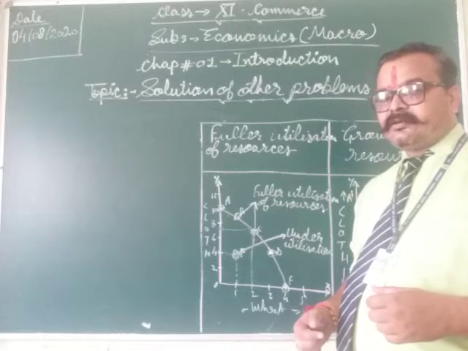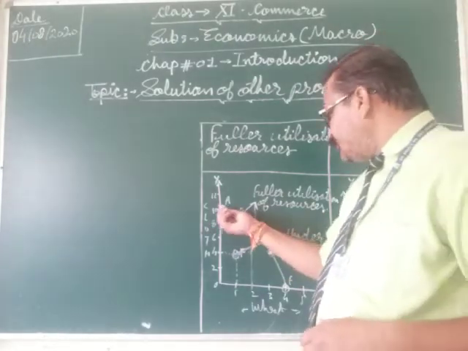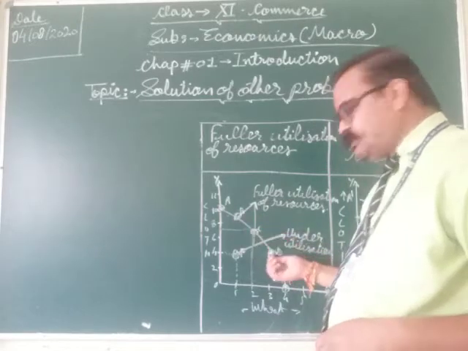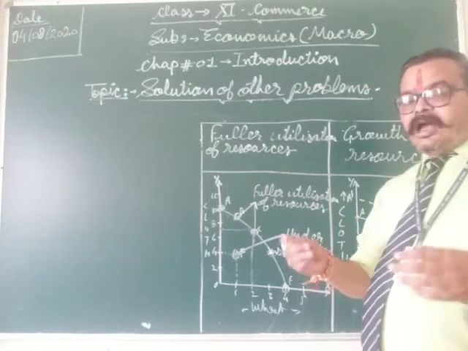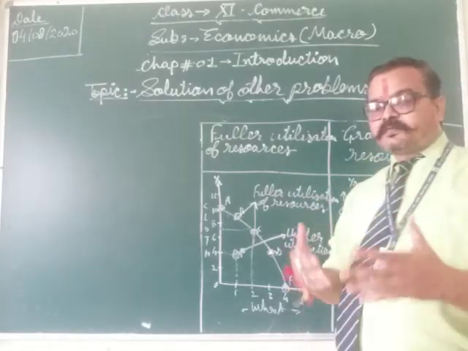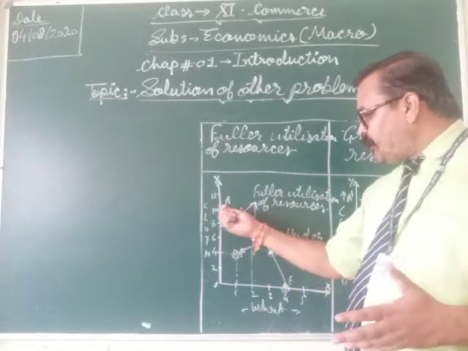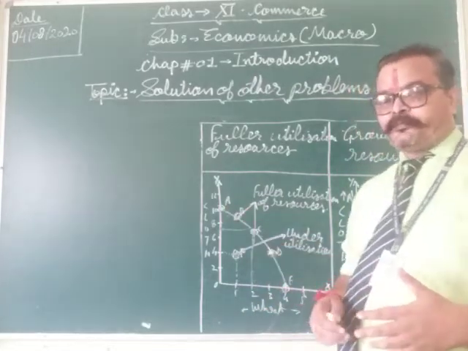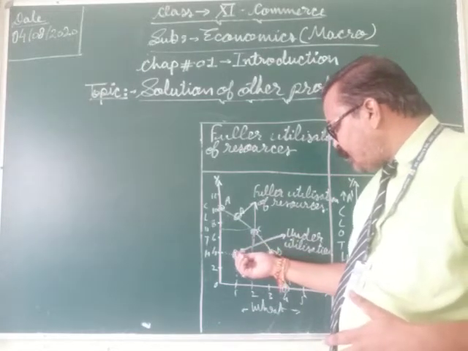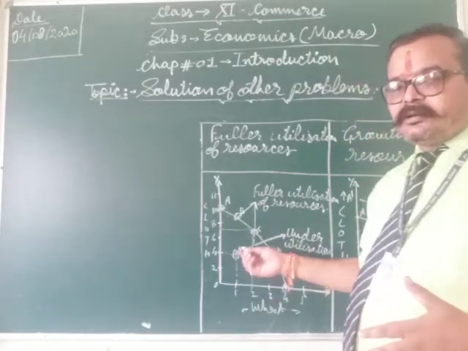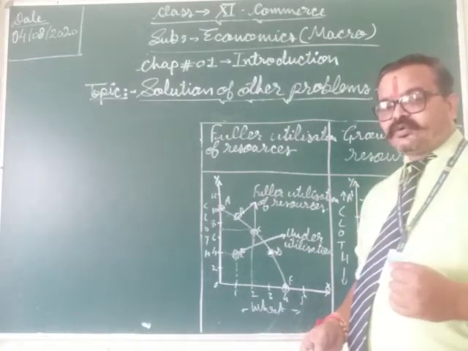Students, for example, between the points A, B, C, D, all these points are produced on the PPC AE. For example, there is another point F. This point F refers to the underutilization of resources.